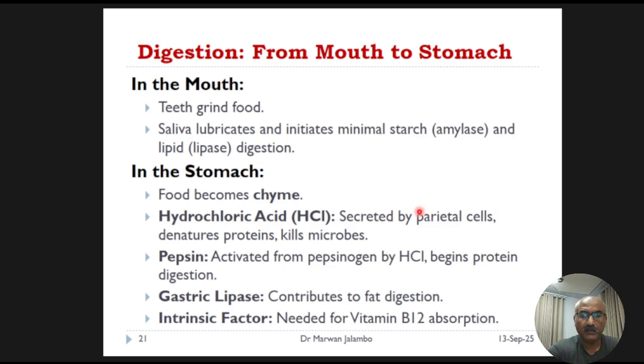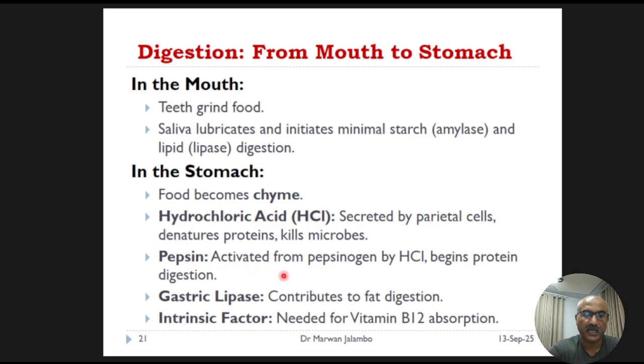to form chyme. The key secretions are hydrochloric acid, HCl, which sterilizes the food and denatures protein, and pepsin, the enzyme that starts protein digestion.